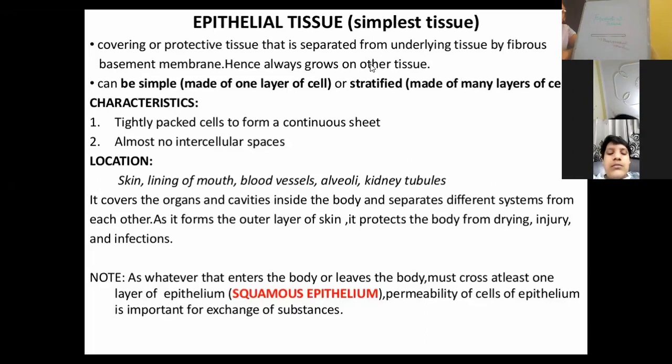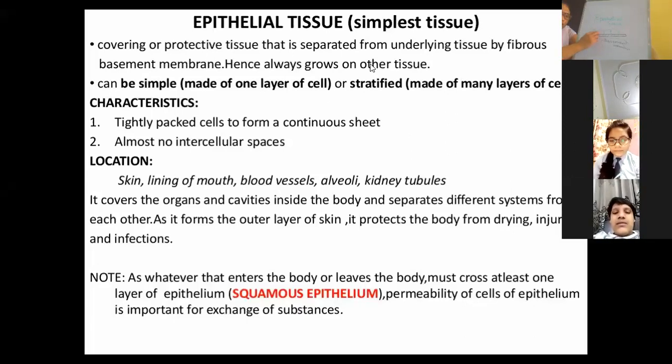And on this basement membrane only the cells will be arranged, whether they are arranged in one layer, in multiple layers, or in different ways, right? But one thing is common in all the types of the tissue: the cells are arranged on a membrane which is known as what? Basement membrane. Okay.